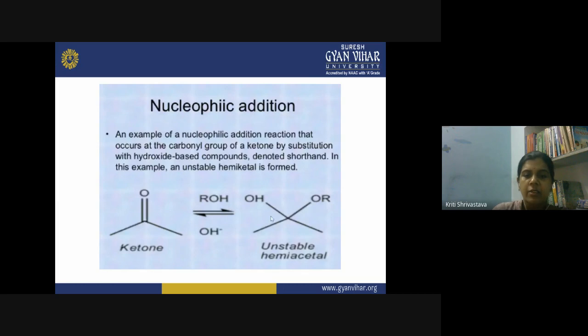Okay, this reaction actually proceeds further and it results in the formation of acetal. So in this example, we are only discussing how the nucleophilic addition reaction takes place, how a nucleophile adds itself over a center which is electron deficient.